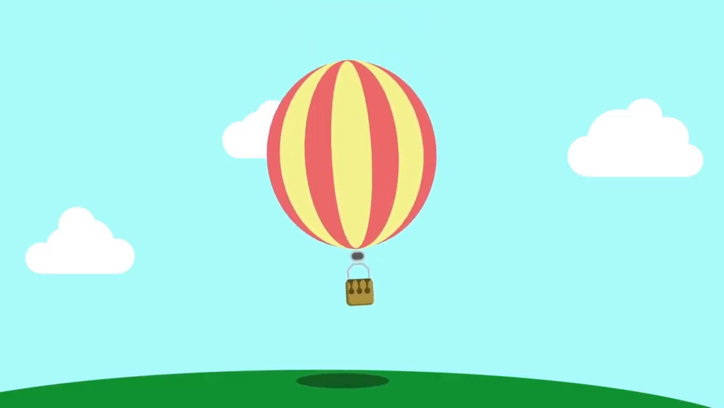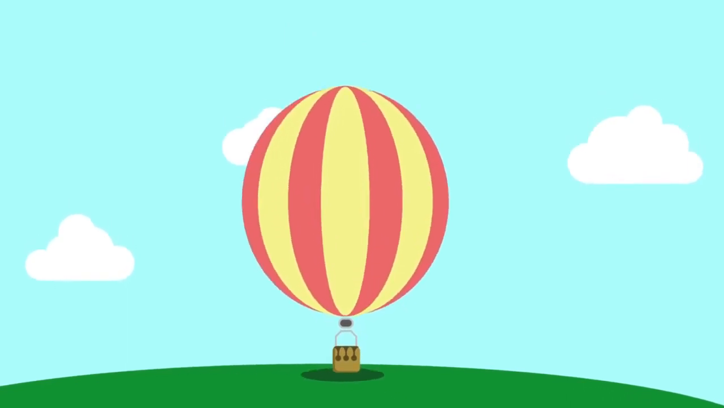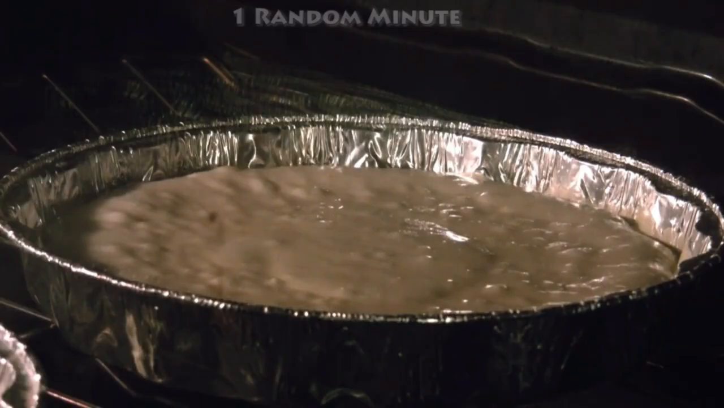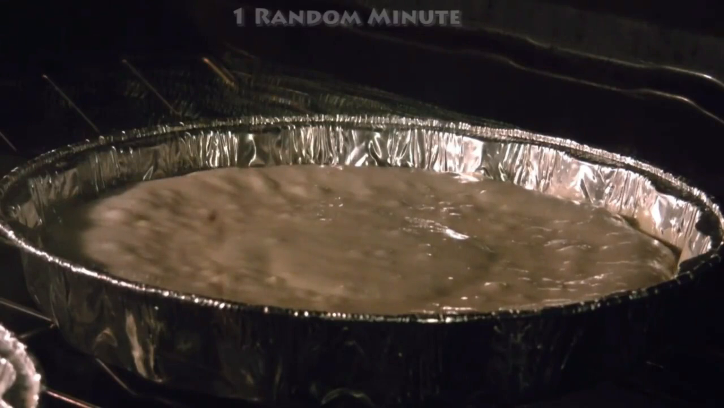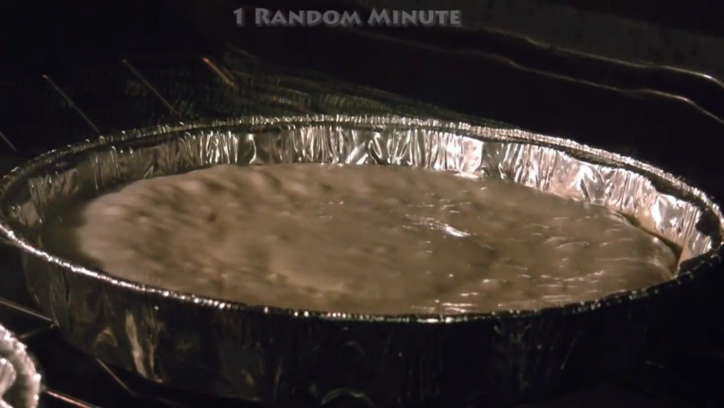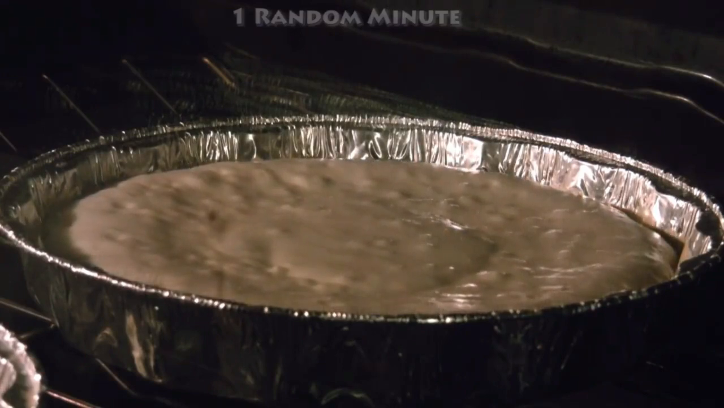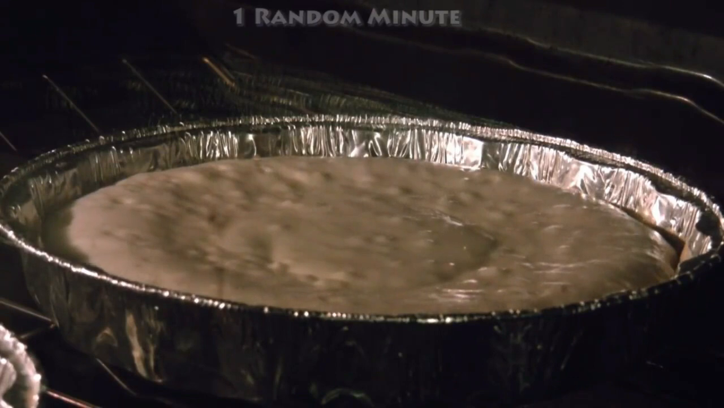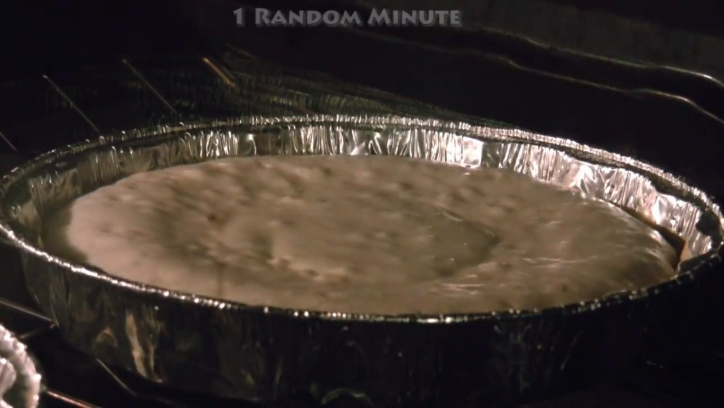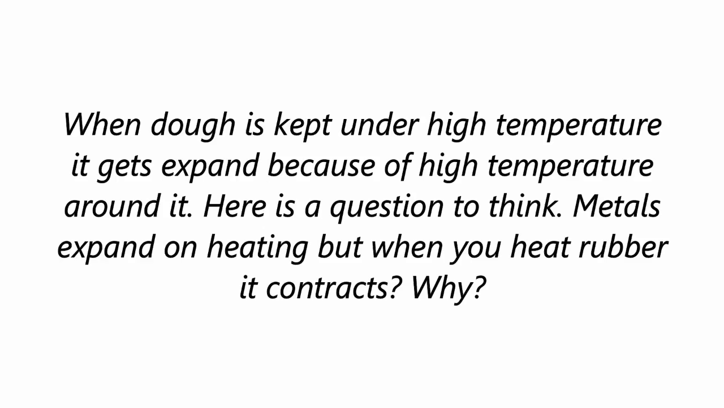Expansion can be reversible, like in the balloon, or it can be irreversible, like in the cake, because you can't convert the cake again into the dough, right? Like you can't take out flour and water from the chapati. This is also an example of irreversible change. When you bake a dough, you have to increase the temperature, otherwise you can't bake a cake. When dough is kept under high temperature, it expands because of the high temperature around it.